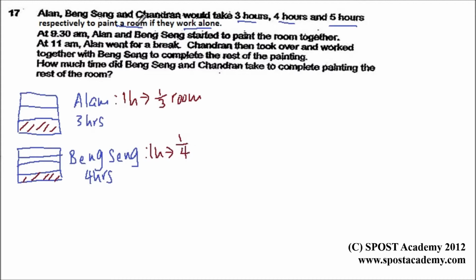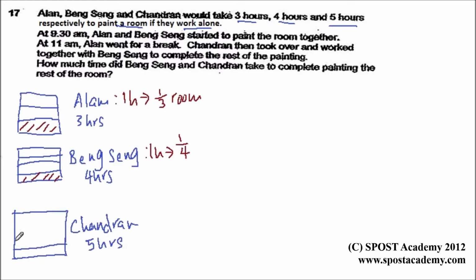And for Chandran, he will take 5 hours. So again, if I draw a room, he will need to take 5 hours to paint the same room, which means that I can divide this into 5 parts. So every hour, Chandran can only paint 1/5 of the room.